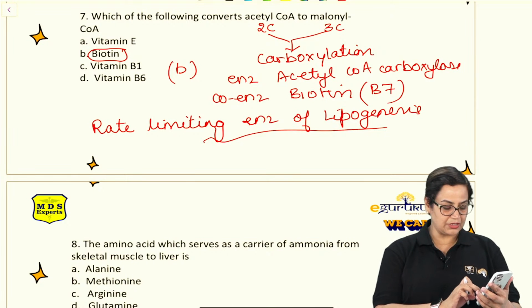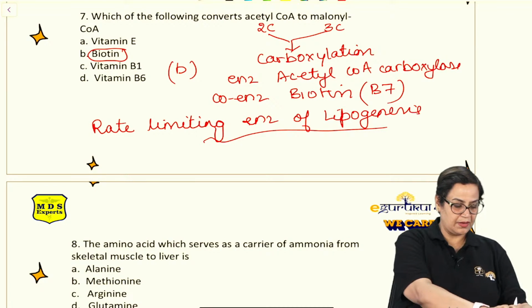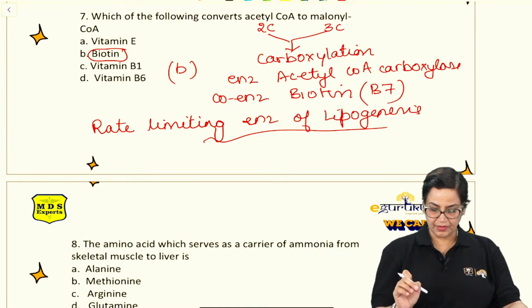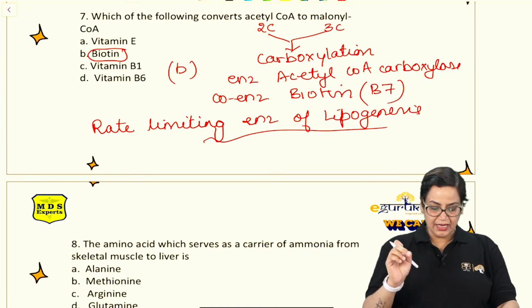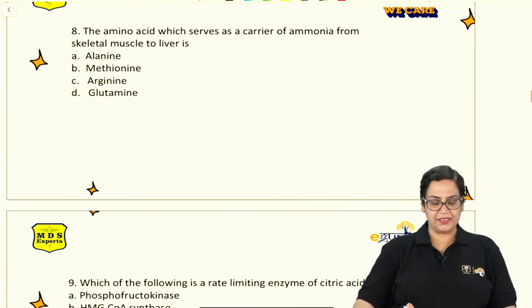Yes, very good, Suvam. It is fatty acid synthesis, which is also known as lipogenesis. Clear?